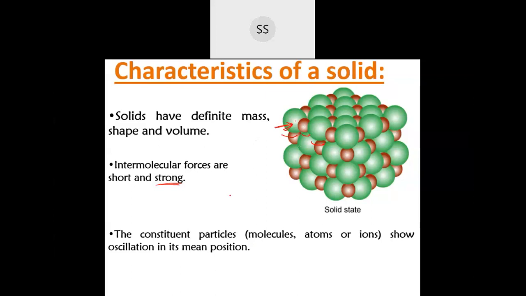And one more thing, because of the strong intermolecular force and short intermolecular distance between them, they are quite incompressible and they are rigid. So this is one more reason why the substances which are there exist in the solid state. So you can make a note of all these.